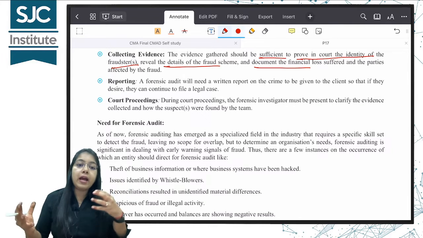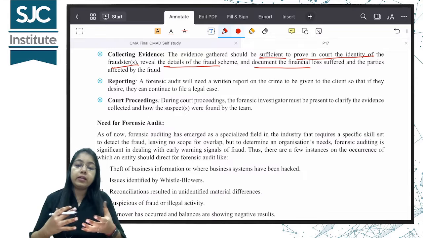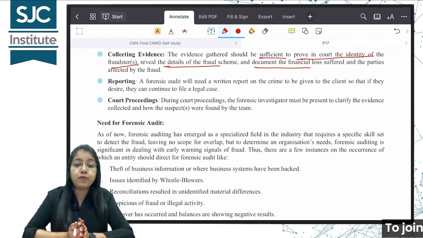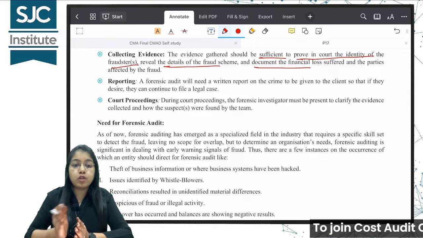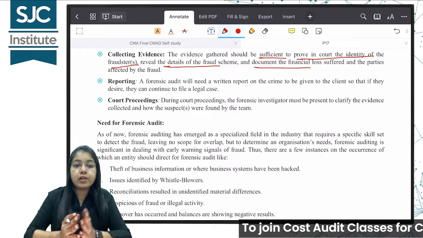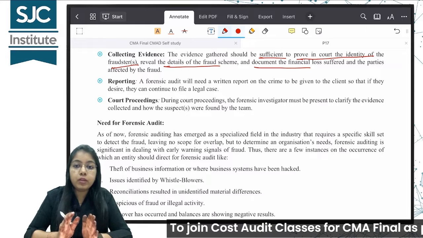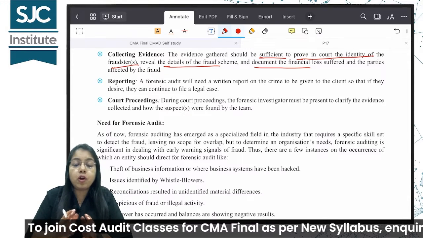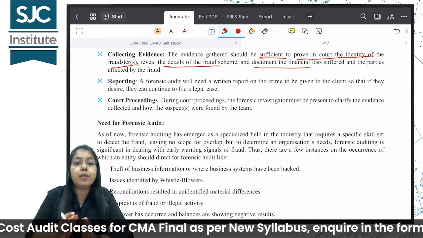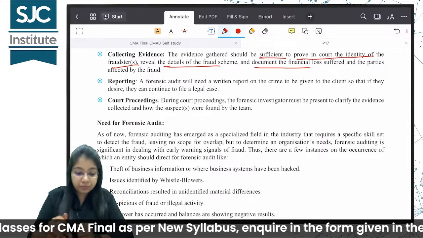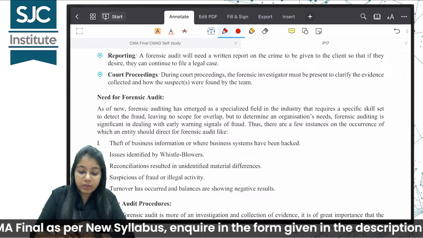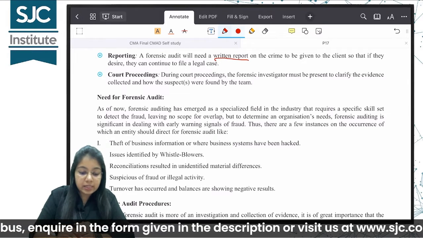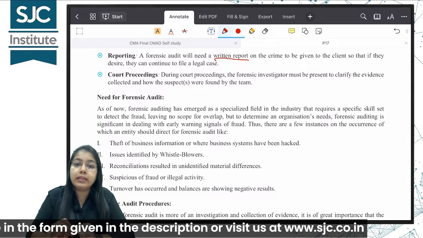Now that you have planned, you have performed the audit, you have collected evidence, you need to issue a report. Ma'am, is there a particular format for forensic audit report? Like we have cost audit report, like we have for financial statement audit report? No, no particular format is there, but the auditor should ensure that all the material facts are being disclosed in the report. A forensic audit will need a written report on the crime to be given to the client so that if they desire, they can continue to file a legal case.